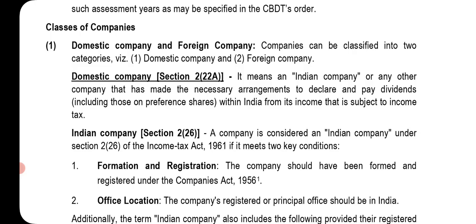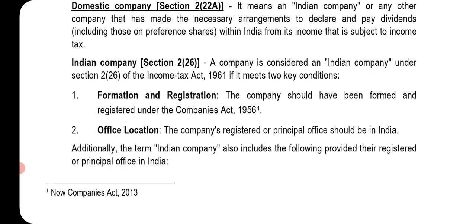Indian company, Section 2, subsection 26. A company is considered an Indian company under Section 2, subsection 26 of the Income Tax Act 1961 if it meets 2 key conditions: formation and registration. The company should have been formed and registered under the Companies Act 1956. Office or location: the company's registered or principal office should be in India. Additionally, the term Indian company also includes the following, provided the registered or principal office is in India.